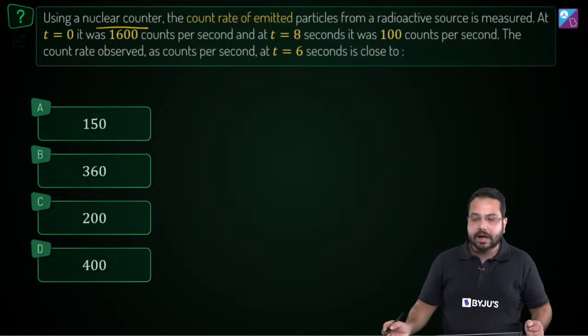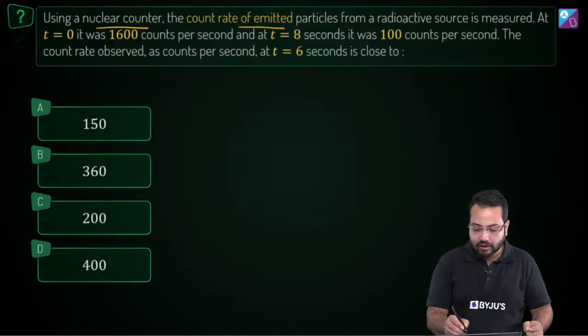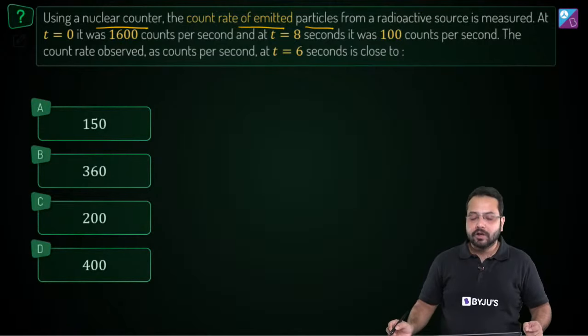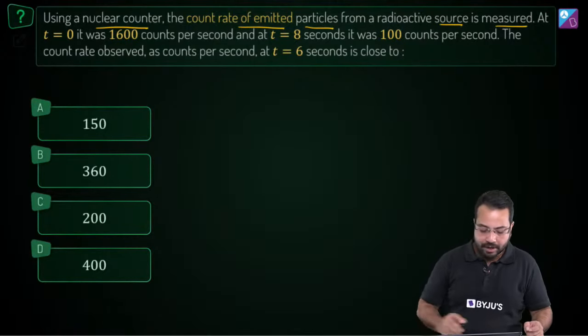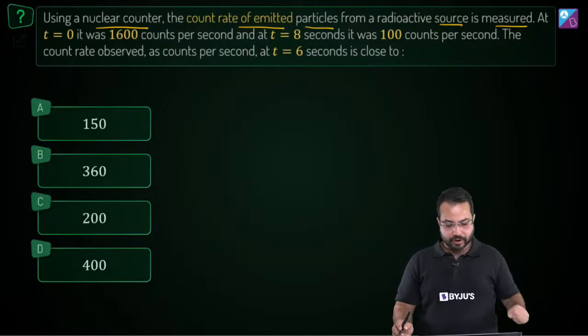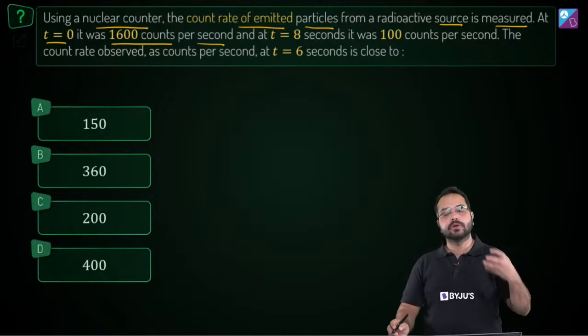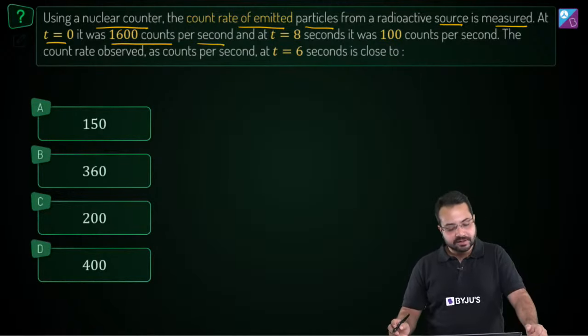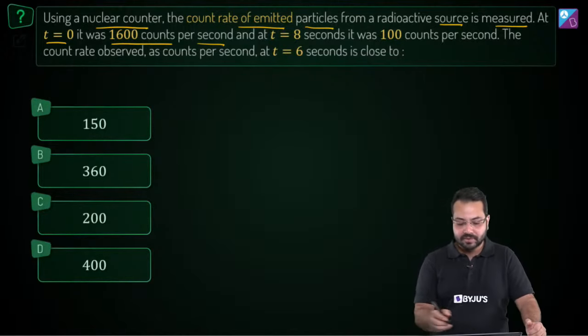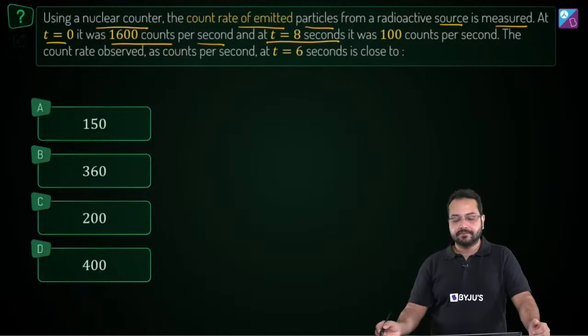Using a nuclear counter, the count rate of emitted particles from a radioactive source is measured. At t is equal to 0, the activity was 1600 counts per second. At t is equal to 8 seconds, it was 100 counts per second.